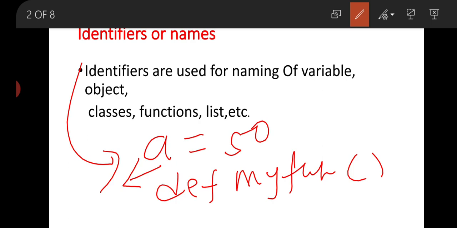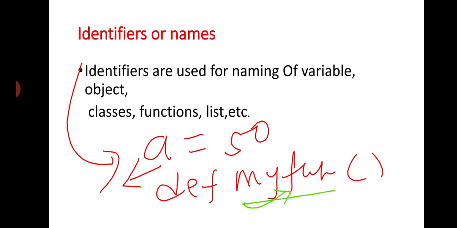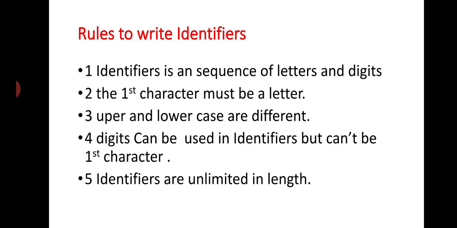Suppose that this is our function. That means my fun is the identifier. Now you have a clear concept that identifiers are names used for naming of variable, object, class, function, list, etc. So now some rules are defined in Python to write or define the identifier.